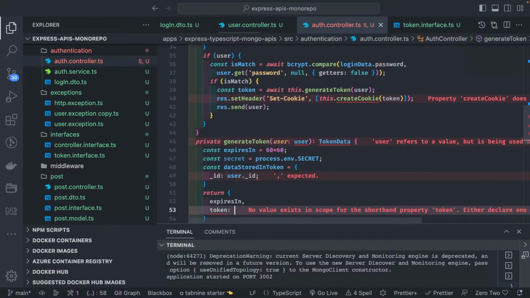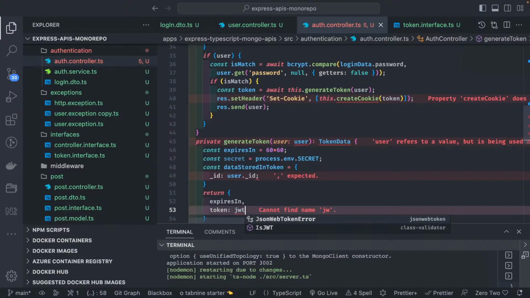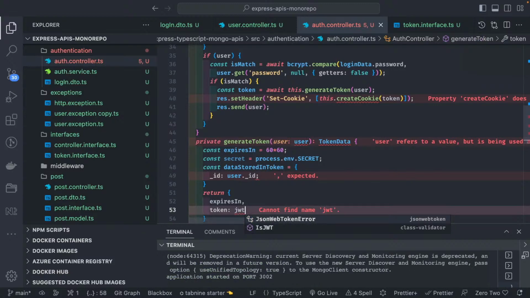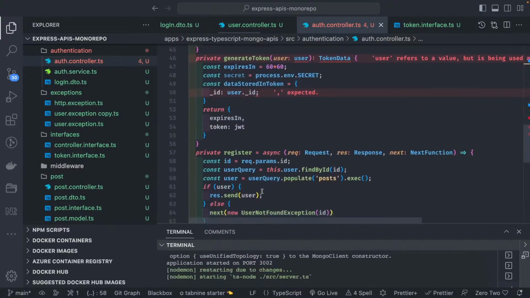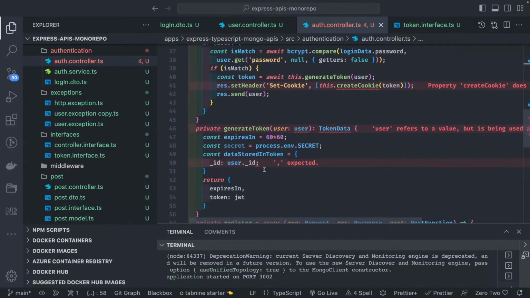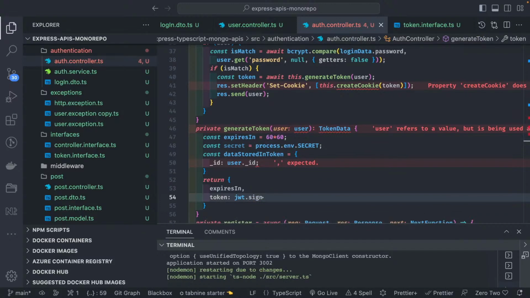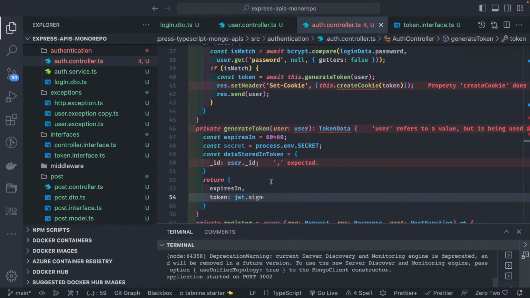How are we going to create the token using JWT? We will get that from jsonwebtoken. Let's first import JWT from jsonwebtoken, and we are creating a token. So jwt.sign and verify, there are two methods. Sign is to create a token.